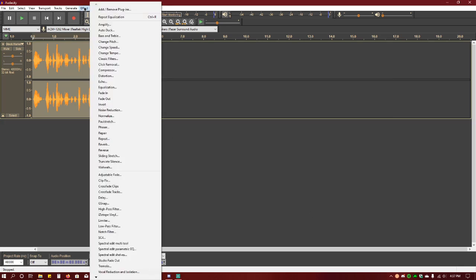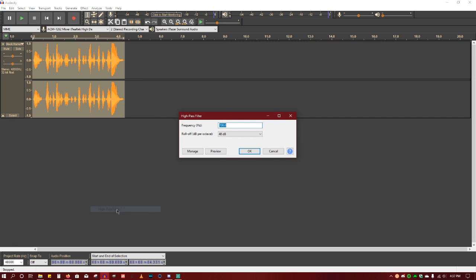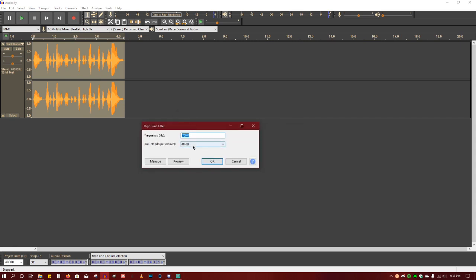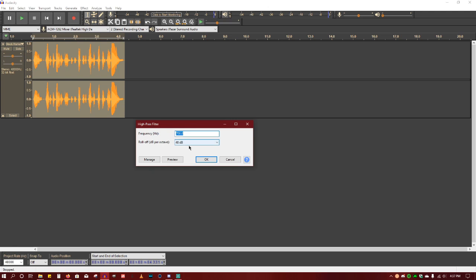You will also want to then click Effect again, and you will want to go down and find High Pass Filter. You'll want to set it to around 700 and around 48 decibels. Then you click, oh, did I say 47? 48, I'm sorry. I am so sorry.